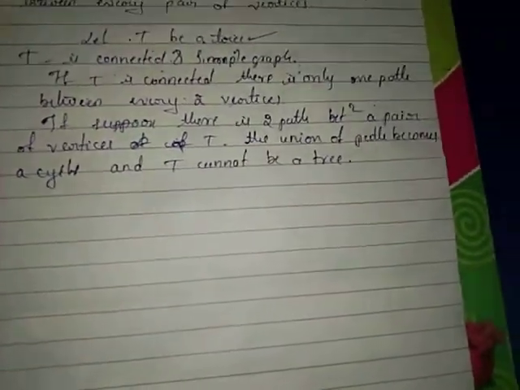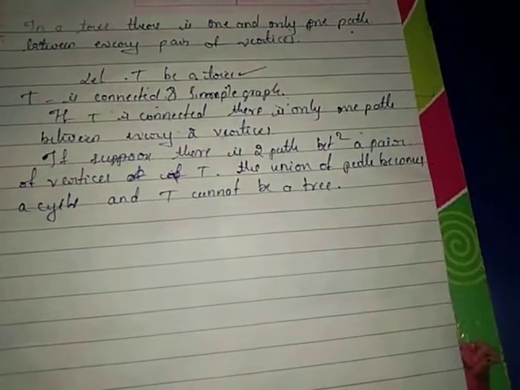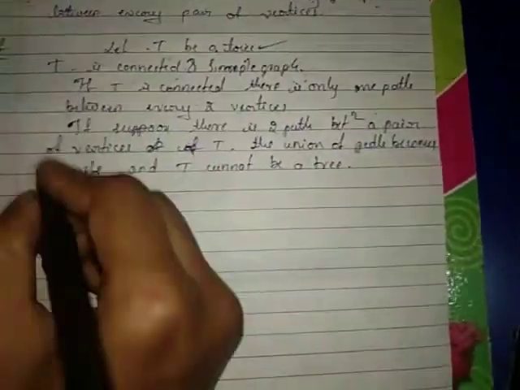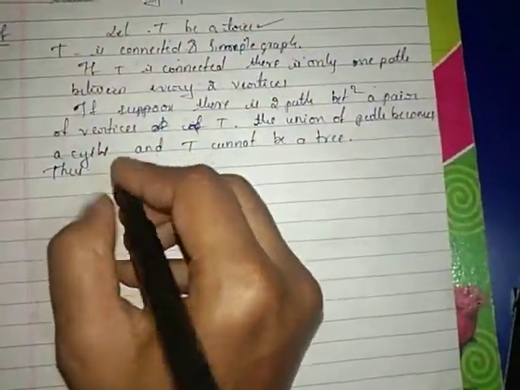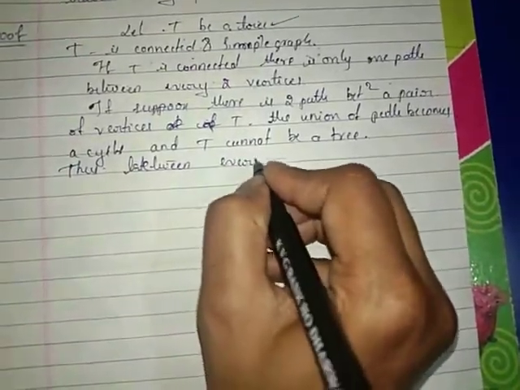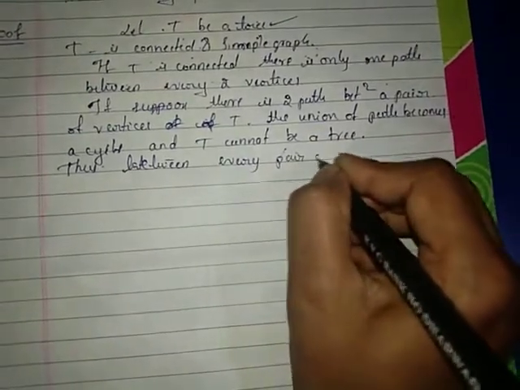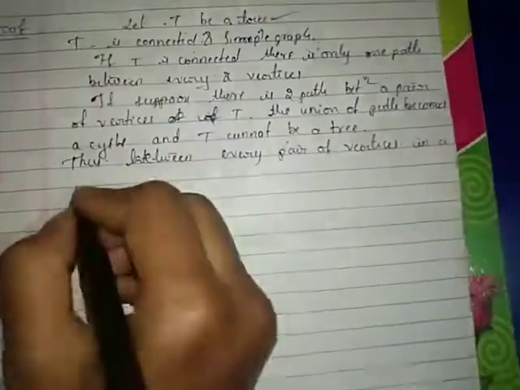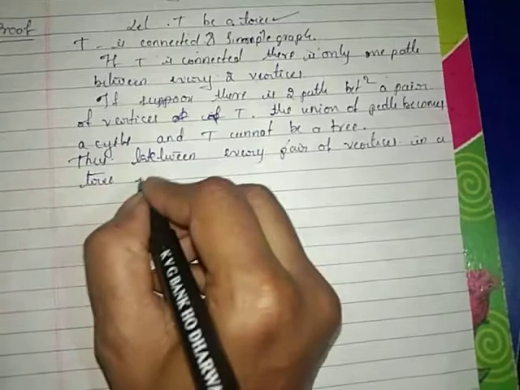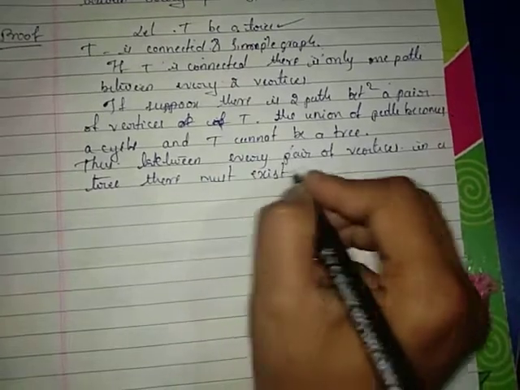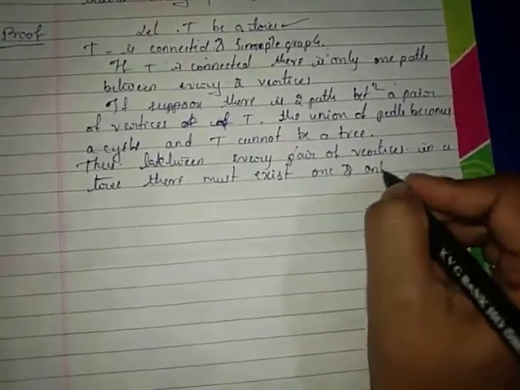Suppose you add a second path between the vertices, then T forms a cycle. If T forms a cycle, then T cannot be a tree. Thus we conclude that between every pair of vertices in a tree, there must exist one and only one path.